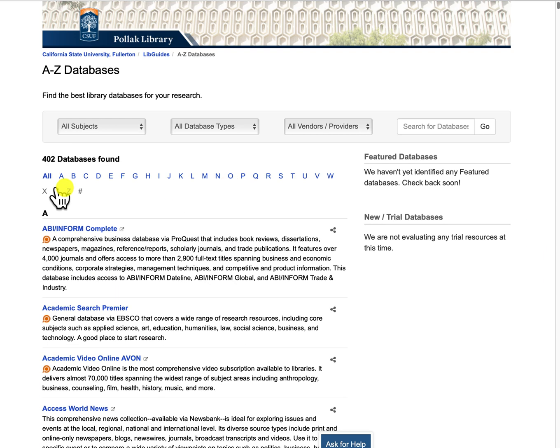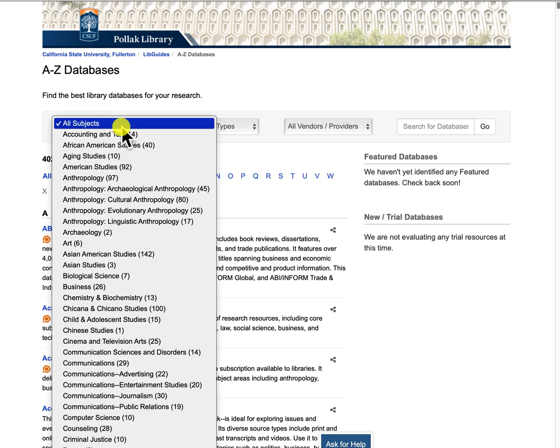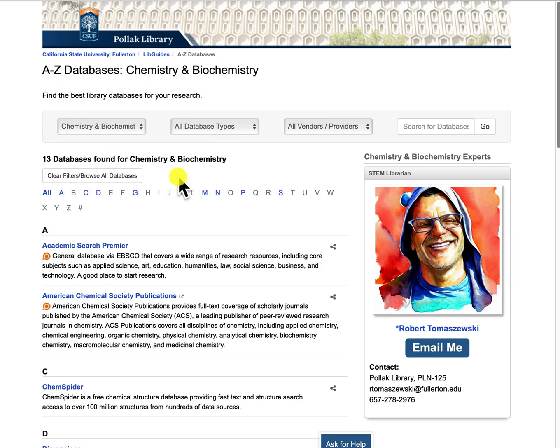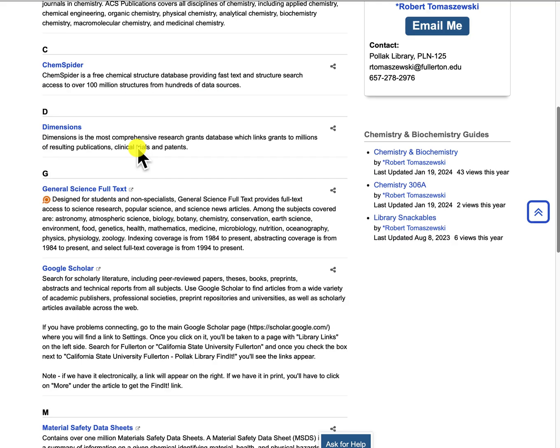At the top, there is an A to Z list, so if you know the name of a database, you can go straight to it. We also have a box where you can link to different databases based on subject area. So if I select chemistry and biochemistry, this will bring up all resources, databases, relevant to chemistry and biochemistry.